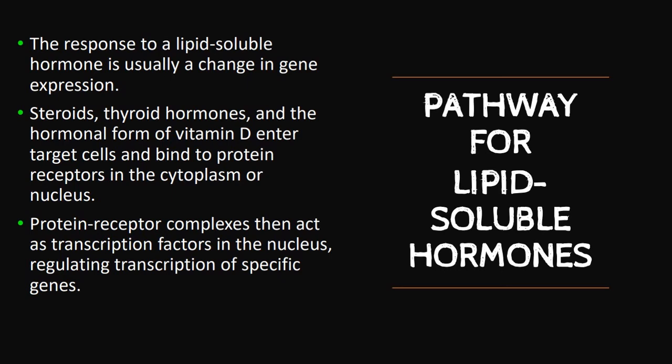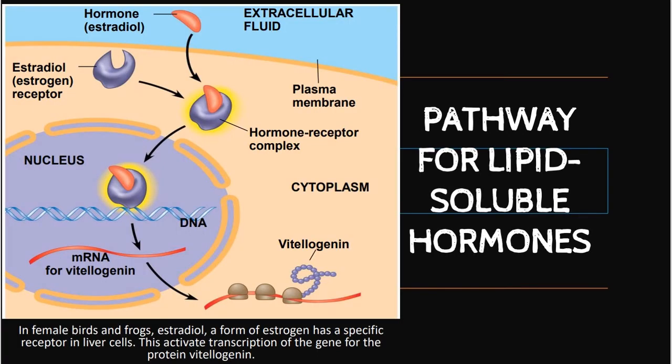Meanwhile, the lipid-soluble hormone normally promotes changes in gene expression. For example, steroid, thyroid hormone, and the hormonal form of vitamin D will enter the target cell and then bind to the protein receptor in the cytoplasm or nucleus. This combination will form what we call a protein receptor complex that will act as a transcription factor in the nucleus and regulate transcription of specific genes, right?